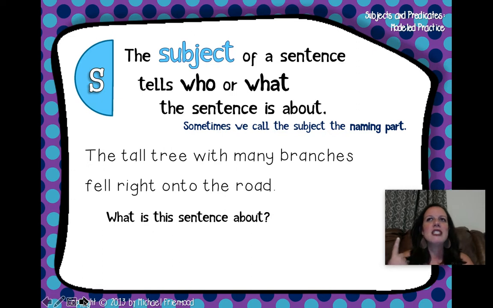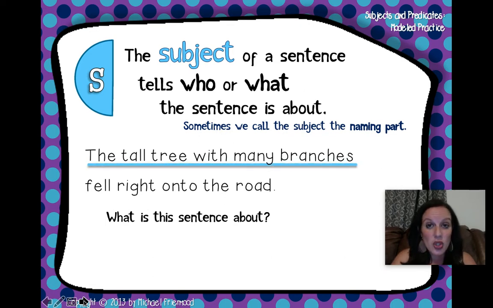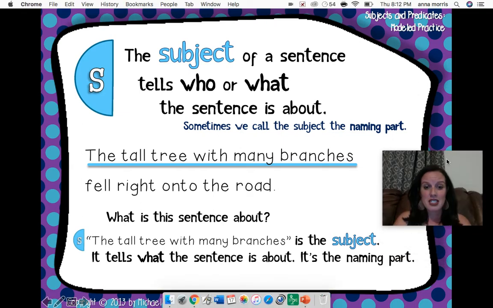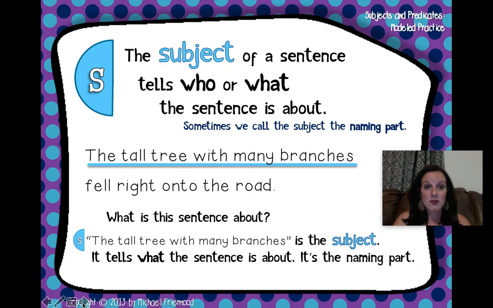What fell right into the road? That's right. The tall tree with many branches fell right into the road. The tall tree with many branches is the subject because it tells what the sentence is about. It's the naming part.